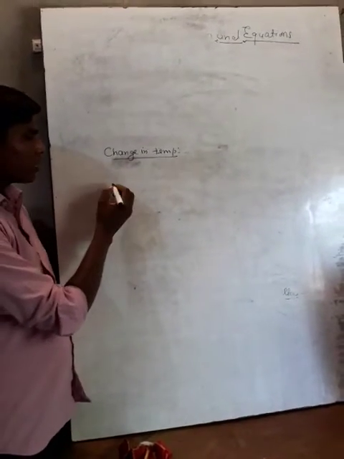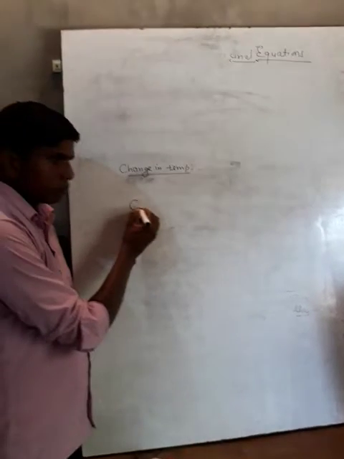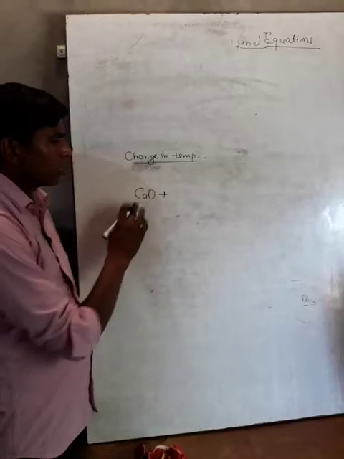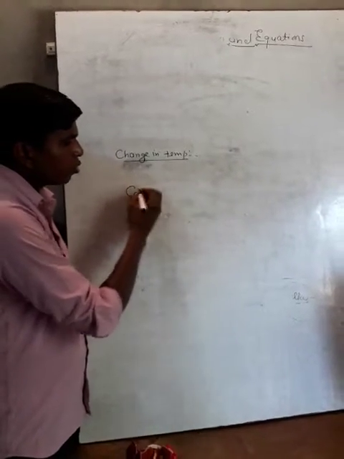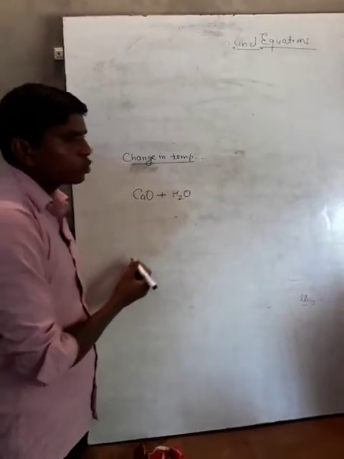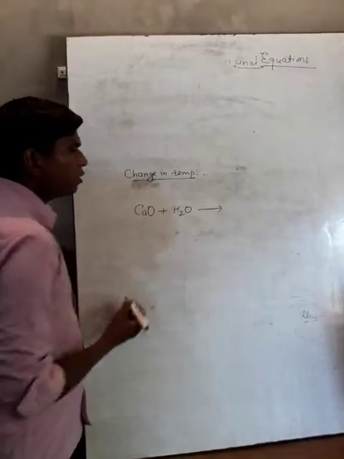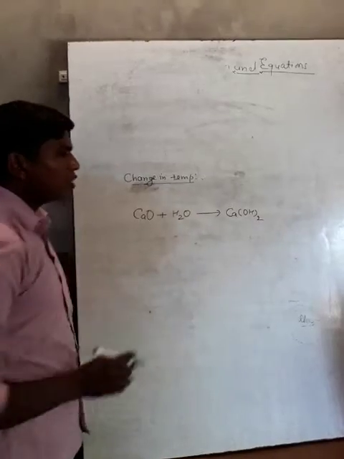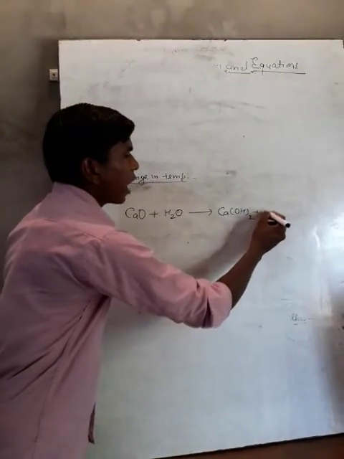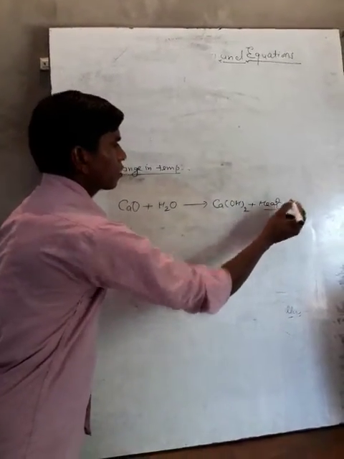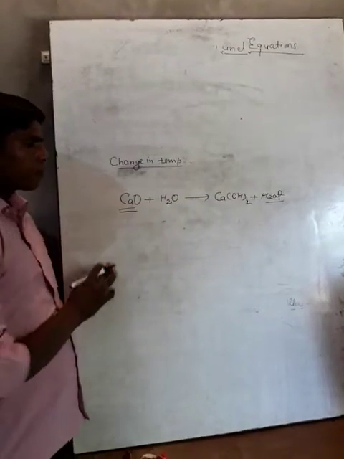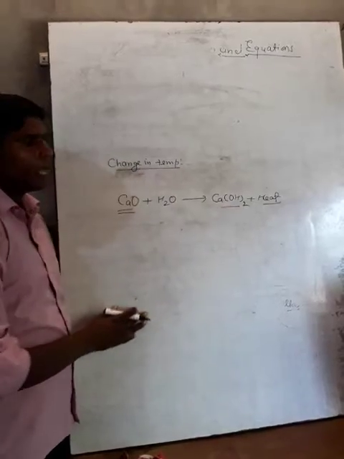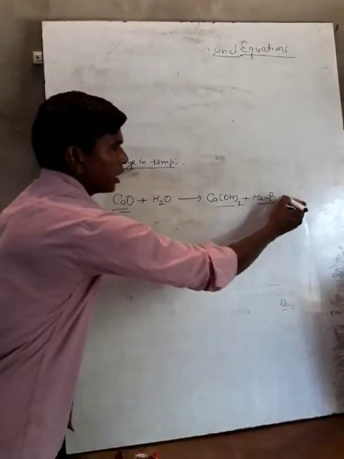Look here. Suppose you take quicklime, CaO. When you put it in water, H2O, it will form calcium hydroxide and it will evolve a large amount of heat energy. When quicklime mixes with water, it forms calcium hydroxide and evolves heat energy.